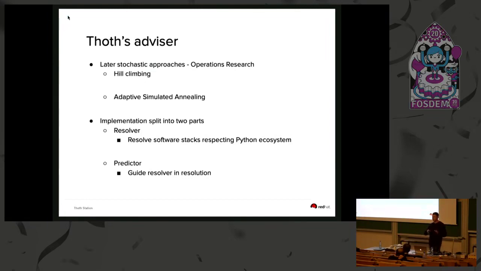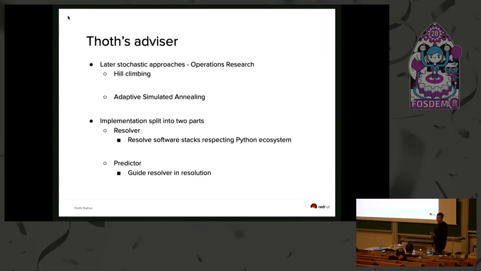One was a resolver that can lazily resolve a software stack based on the Python ecosystem specification. And then there is a predictor that guides this resolver on which packages in which versions should be resolved in order to come up with some software stack.